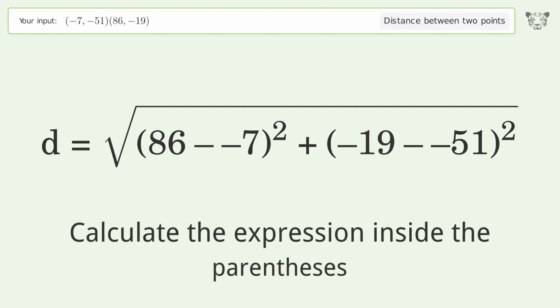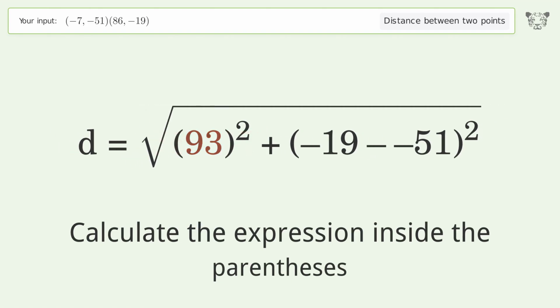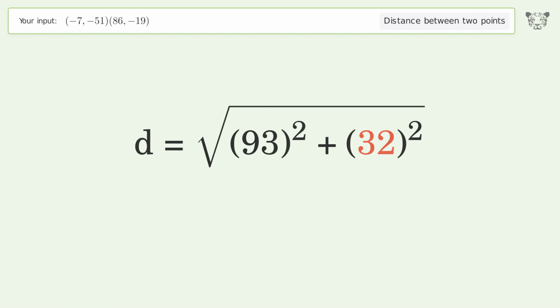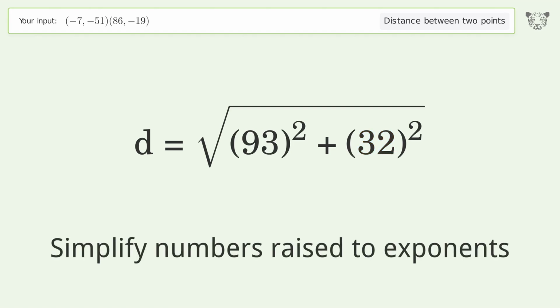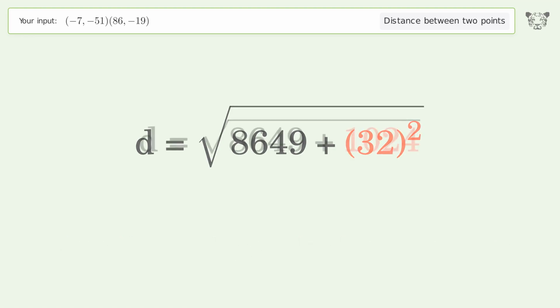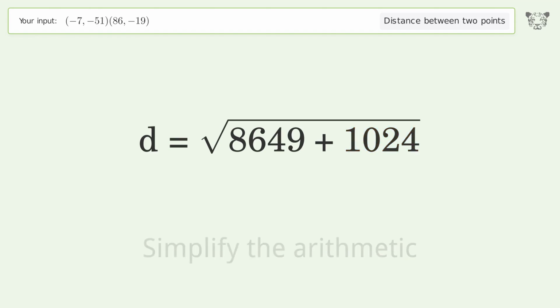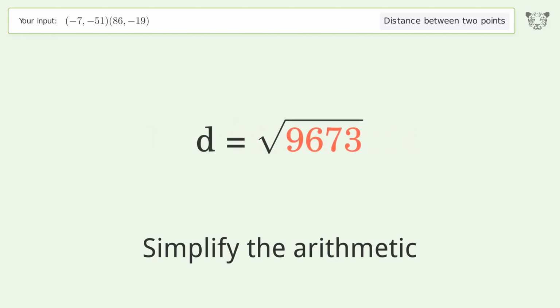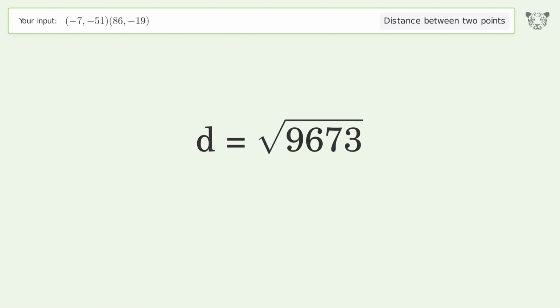Calculate the expression inside the parentheses. Simplify numbers raised to exponents. Simplify the arithmetic. And so the distance between the 2 points is the square root of 9,673, or 98.351.